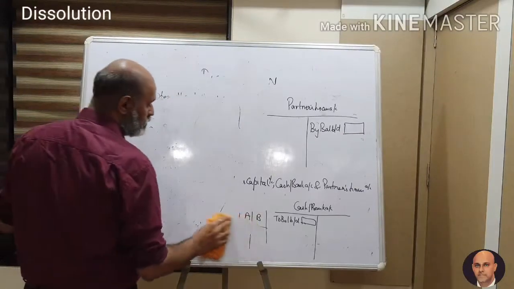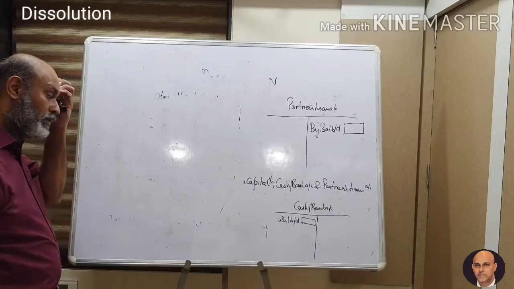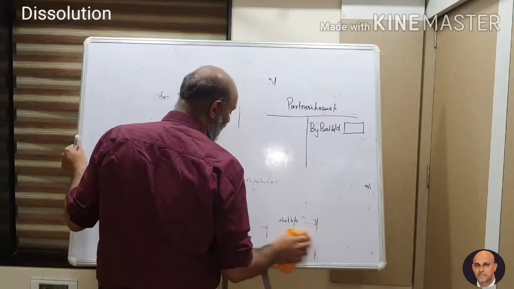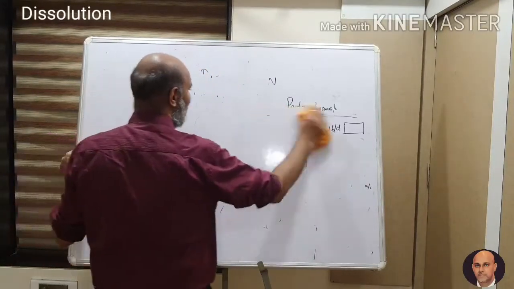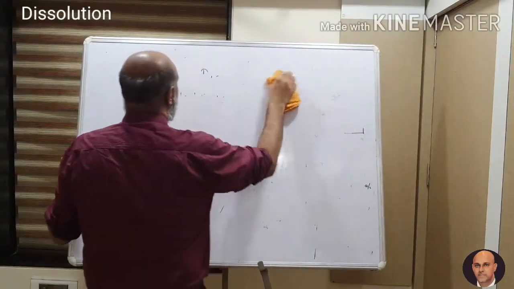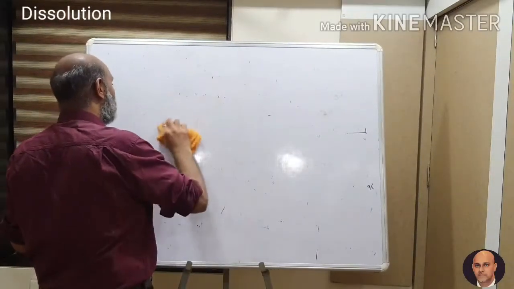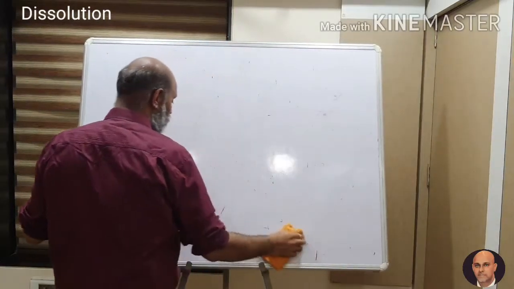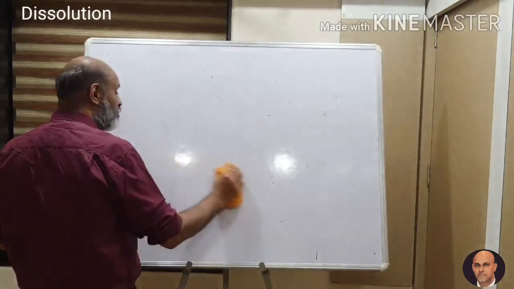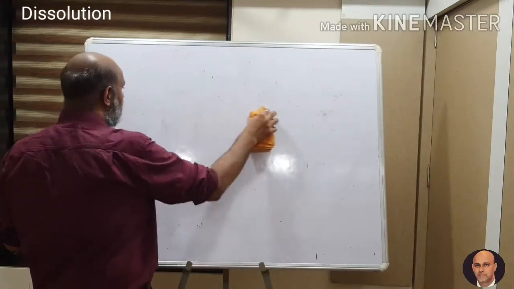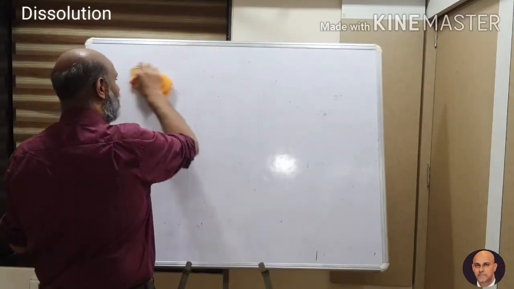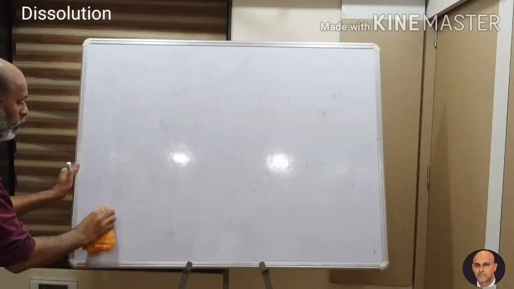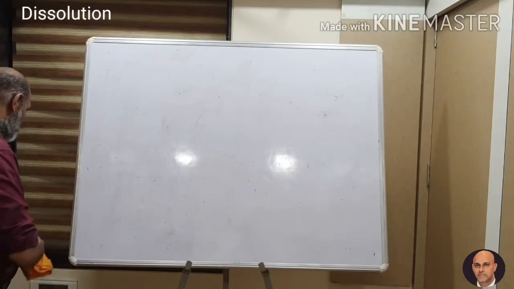So we did the first 2 steps. The first step was to open the following accounts: your realization account, your cash bank account, and after your cash bank account, the partners' capital accounts. And if a partner has given a loan, only if a partner has given a loan, even if there is some loan from the wife of a partner, then you have to write it in the realization account, the details of which I will tell you in some time. Okay, so these were the first 2 steps.